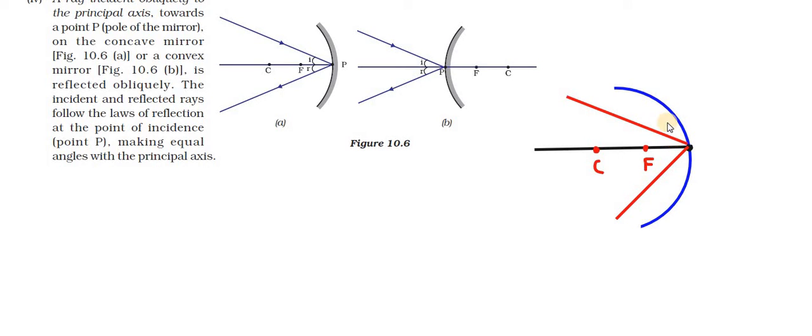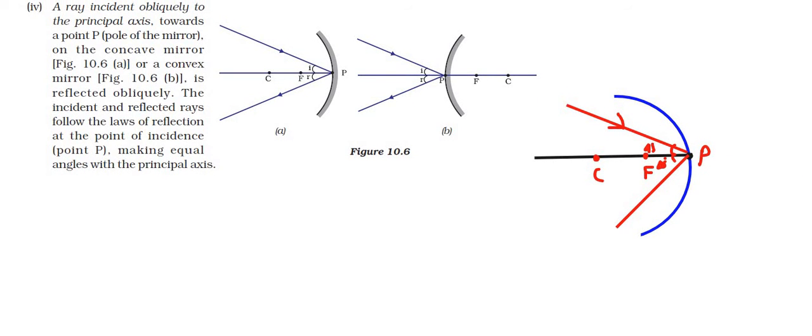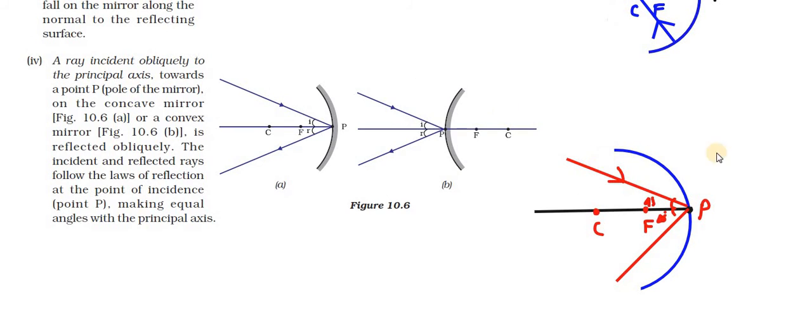Here, suppose the angle of incidence of this ray is 45 degrees, so the angle of reflection is also 45 degrees. When does this happen? When the ray passes through the pole. I told you that the beam of light may fall on any of the parts. They noticed it in many experiments and came to a conclusion for only these 4 parts, meaning 4 rules.